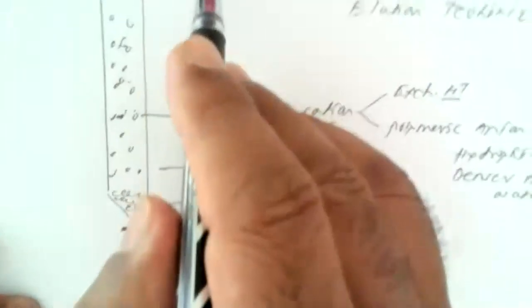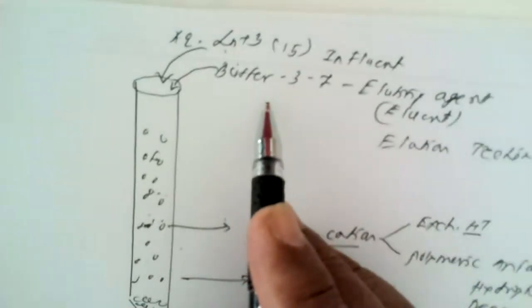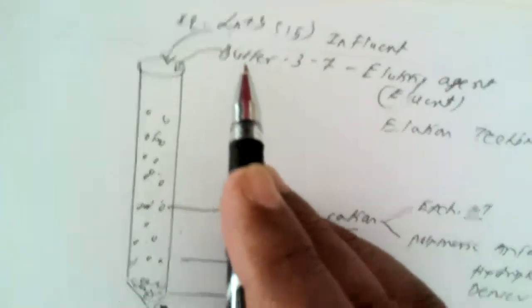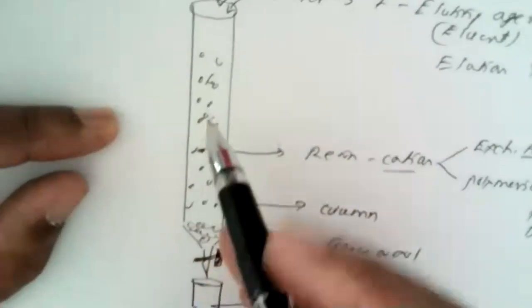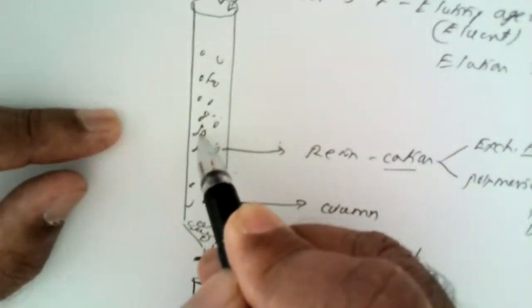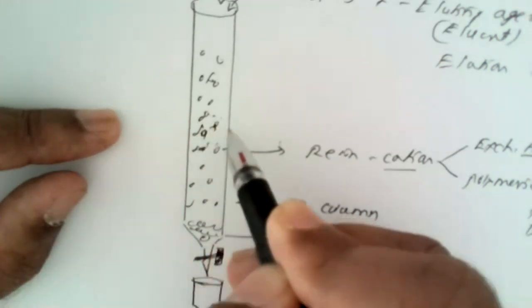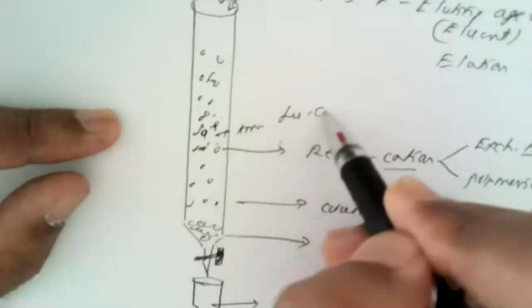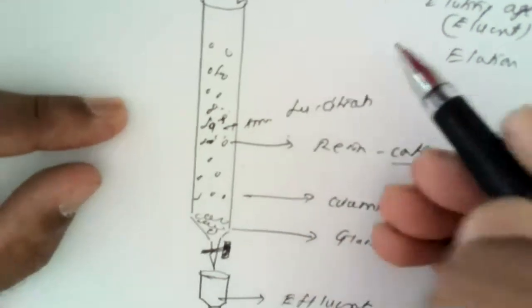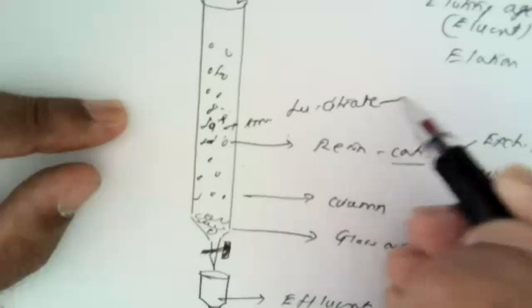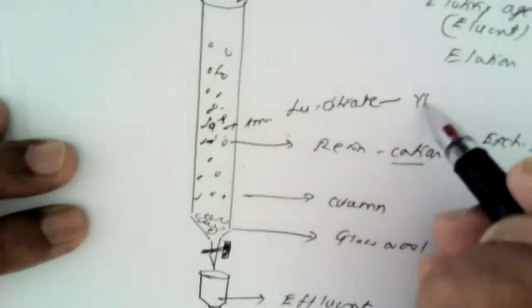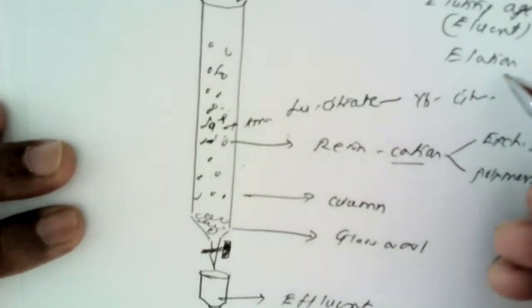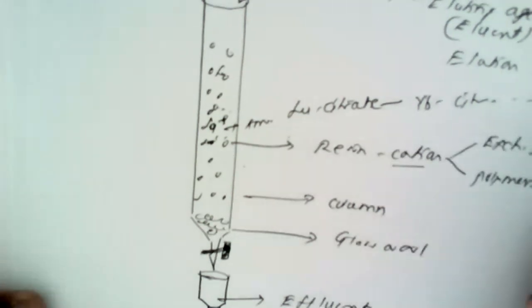So as soon as we have added this eluent on this column, first of all, amongst all these 15 members, lutetium forms lutetium citrate. Then after the formation of lutetium citrate, the next member is ytterbium citrate, and other members in the decreasing order of their atomic number.